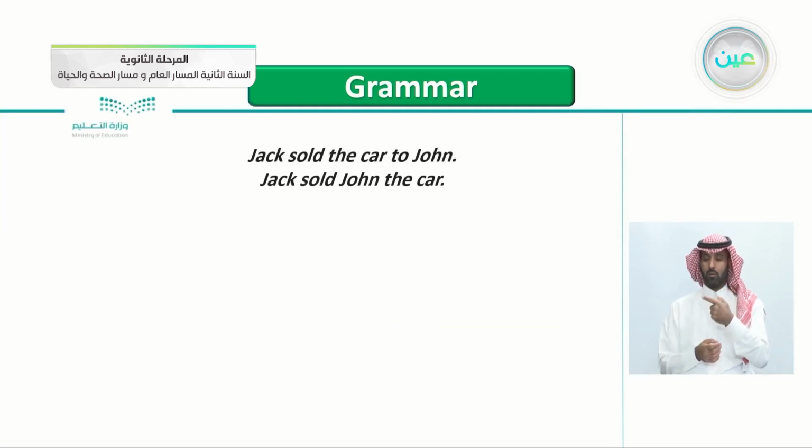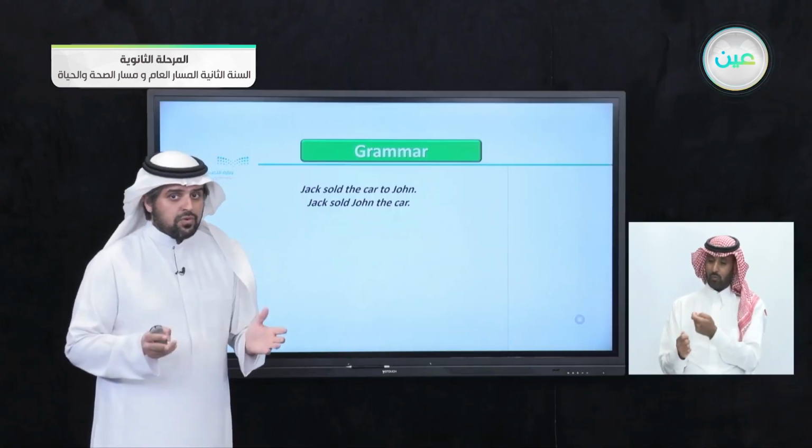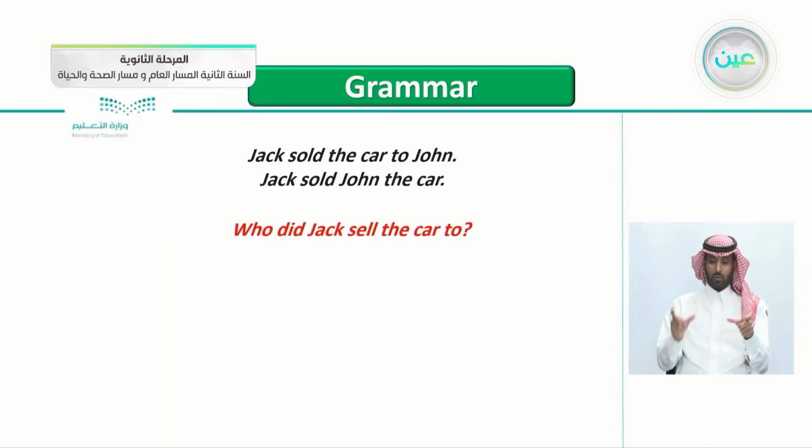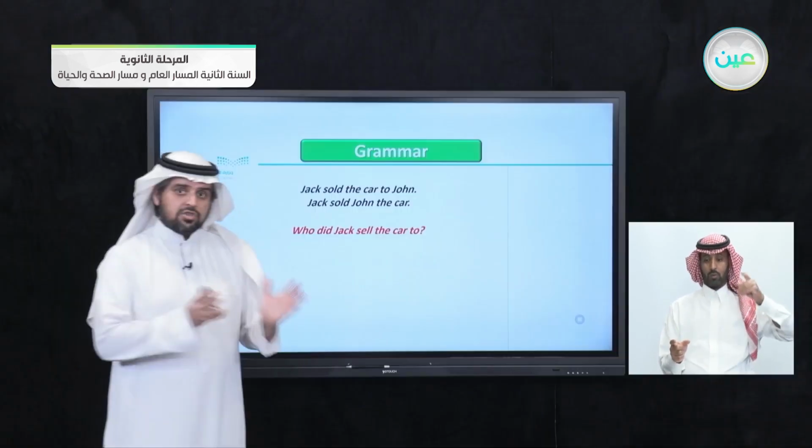Jack sold the car to John. Again, Jack sold the car to John. And you can say Jack sold John the car. You can notice here we have two objects, of course, so we'll be learning about that. Who did Jack sell the car to? We know that Jack sold his car.